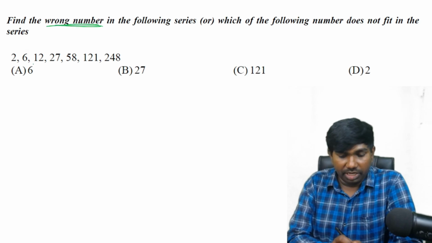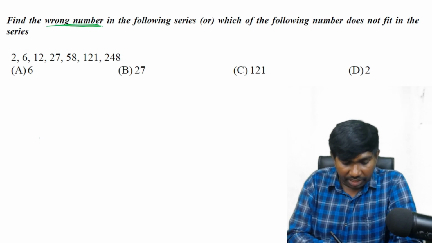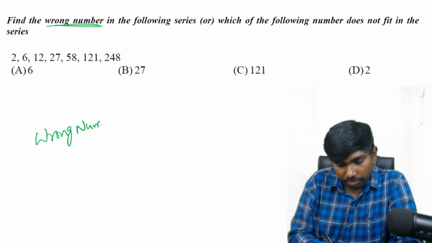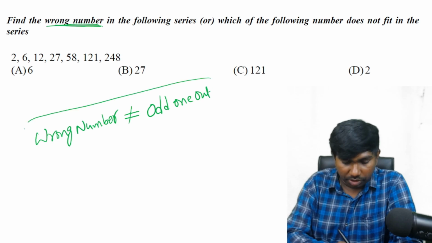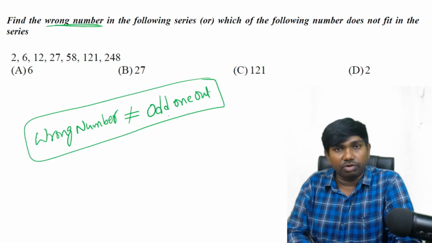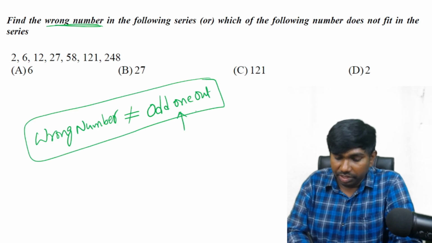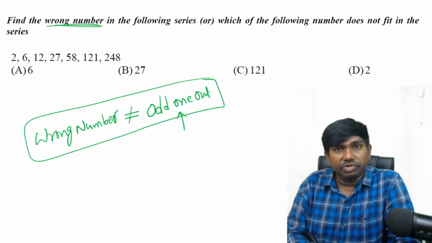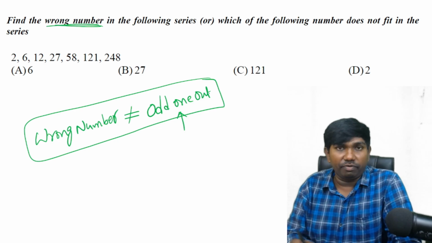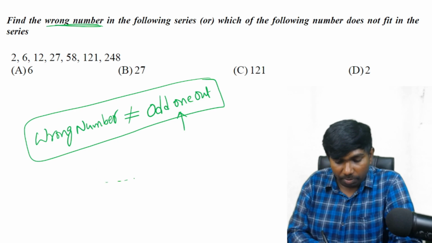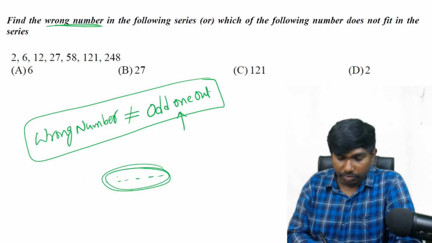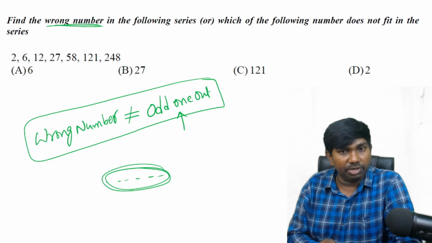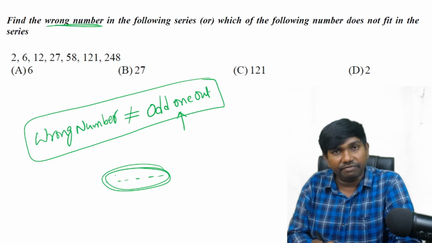And be careful with one thing. Finding the wrong number is not the same as odd one out. Okay, these two are different. Odd one out is the one which is different from a group of elements, and that group of elements may or may not be in a sequence. They may be properly in a sequence or may not be. The odd one is a different one.